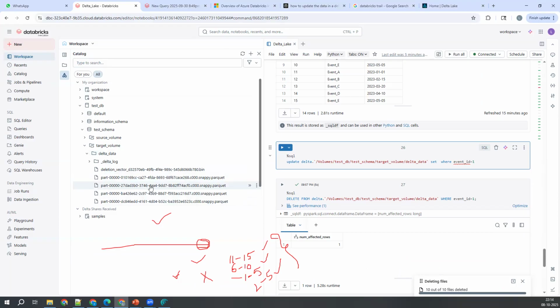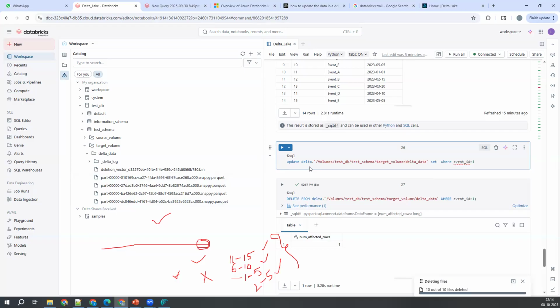Travel back means like as of version 1, as of version 0 is there, right? If you do that one, then it will come back to these files. Okay. So when we do deletion, then only all the previous files get merged into a single file. No, not only delete actually. Even in the case of update also that will happen. I'll talk about that one as well.